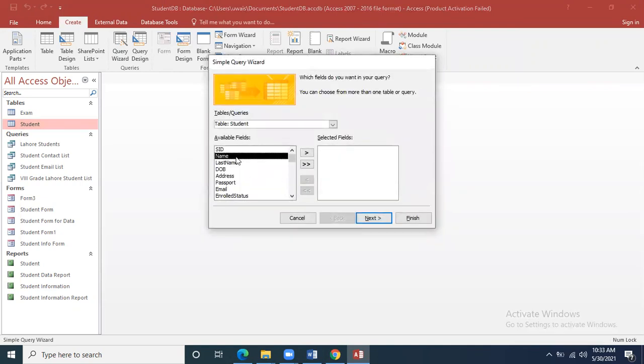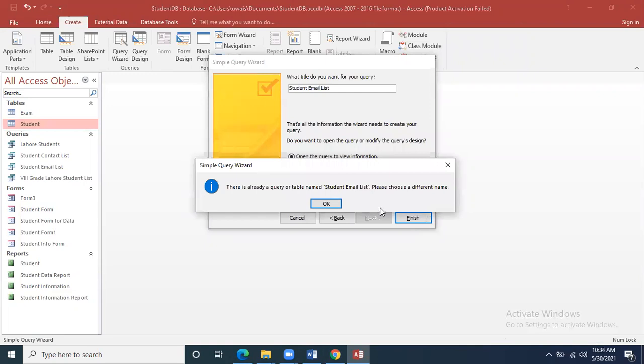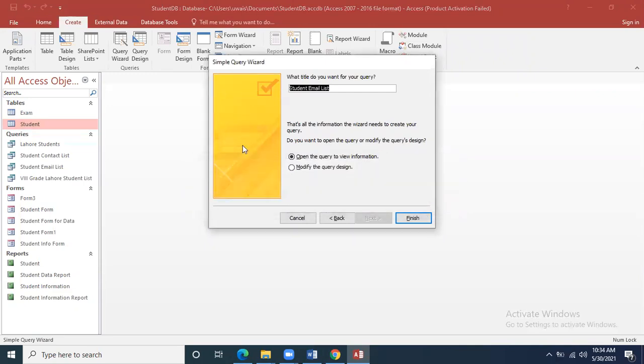Select the fields, for example name and email. I am writing here student email addresses. So it will create the query in a second.